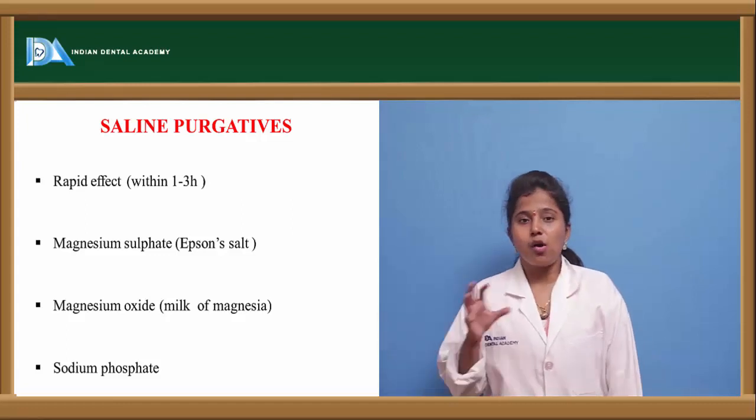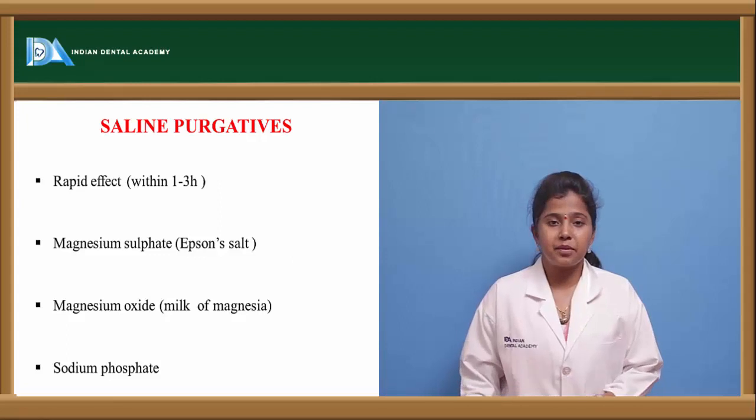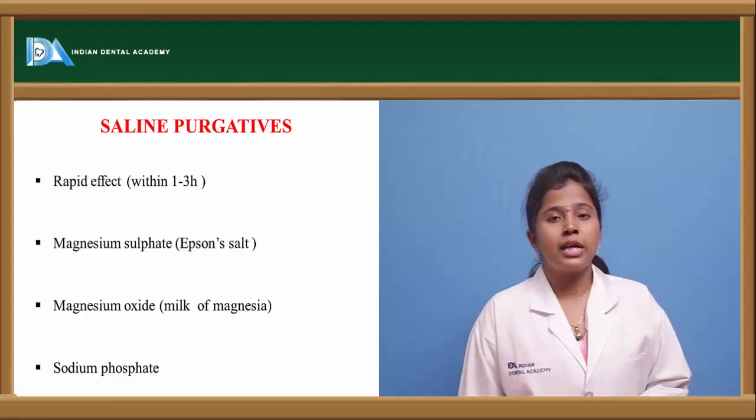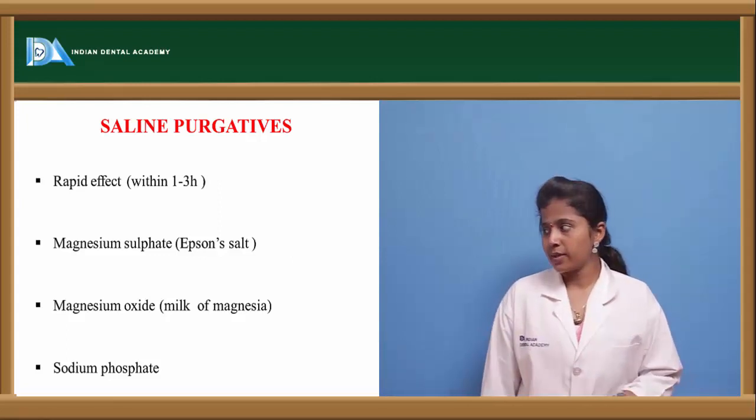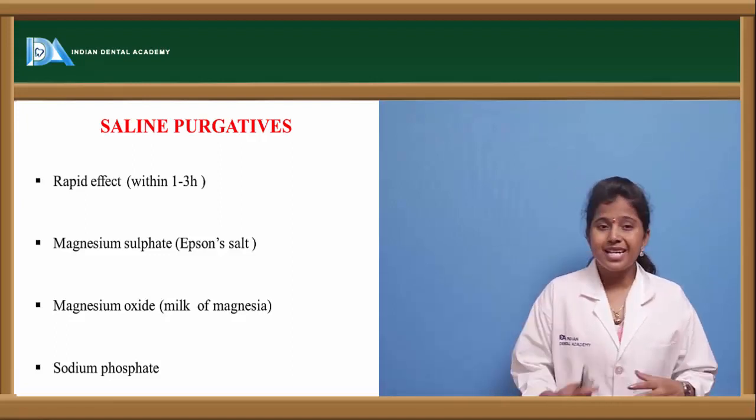We have seen the organic sugars of osmotic purgatives. Let's see the saline purgatives. These are the non-organic forms of osmotic purgatives. So for these saline purgatives, we saw magnesium salts and sodium salts. So what is the action of these?